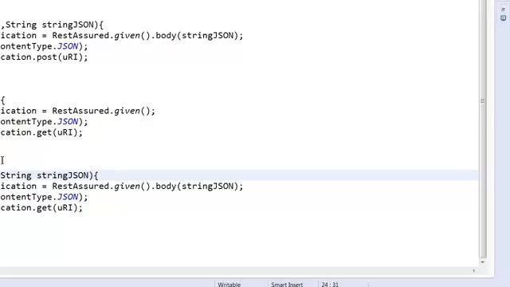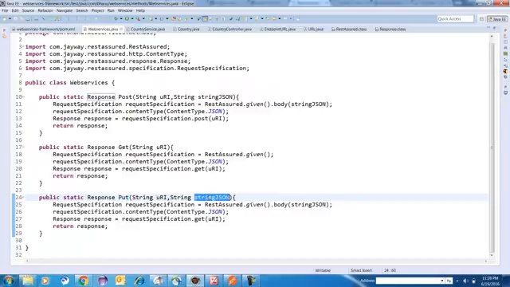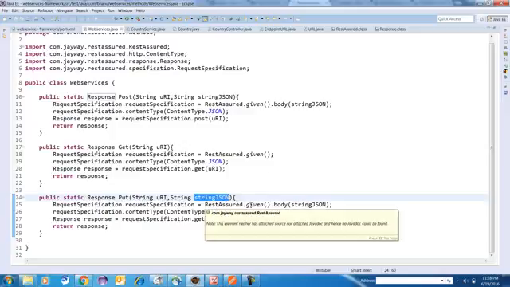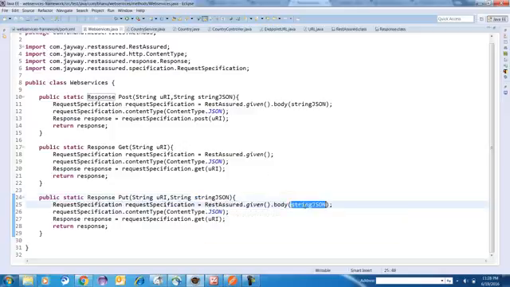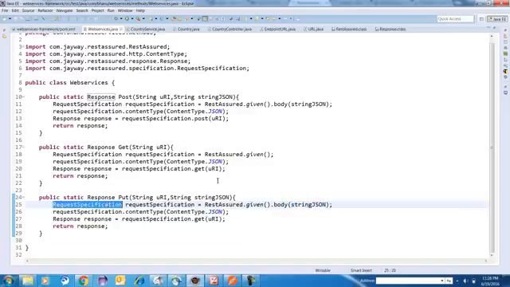So you'll have a string URI, the endpoint URL, and then the data which we want to put to the server. Here you have RestAssured.given with body, a similar method. The body will take that JSON as an argument. I am making an object of request specification, and this method will return me the request specification.